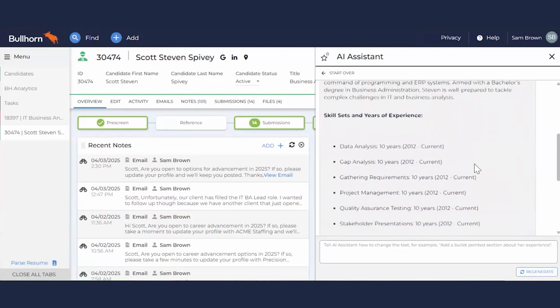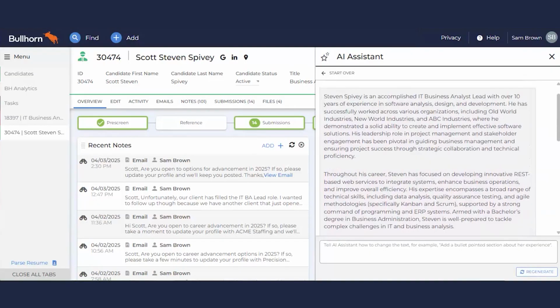This is providing a really good understanding of their qualifications for the position and making sure that they get an interview for that opportunity. Once I submit Scott for this opportunity, I'm ready for that next search. I'm already moving on, making sure that we can identify more candidates and submit more individuals because I'm spending less time on the manual, tedious work that's been bogging me down the whole time. But at the same time, I have peace of mind knowing that my candidates are being kept up to date